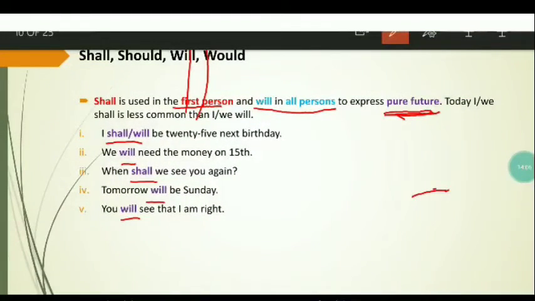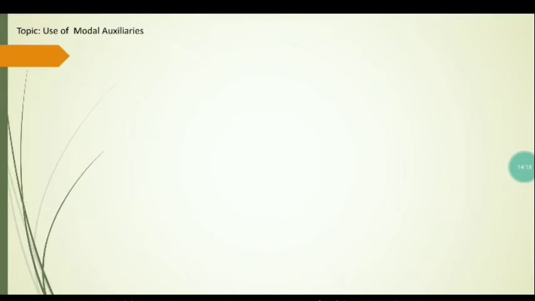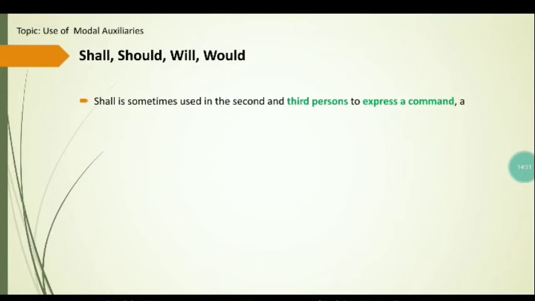In these examples, we can notice that shall is used in the first person and will is used in all persons. And both shall and will express pure future. Now, shall is sometimes used in the second and third persons to express a command. When shall is used in the second and third person, it expresses a command, a promise, or a threat. For example, he shall not enter my house again.